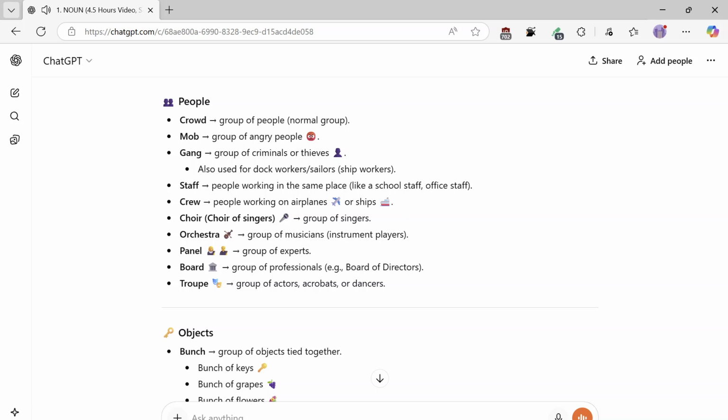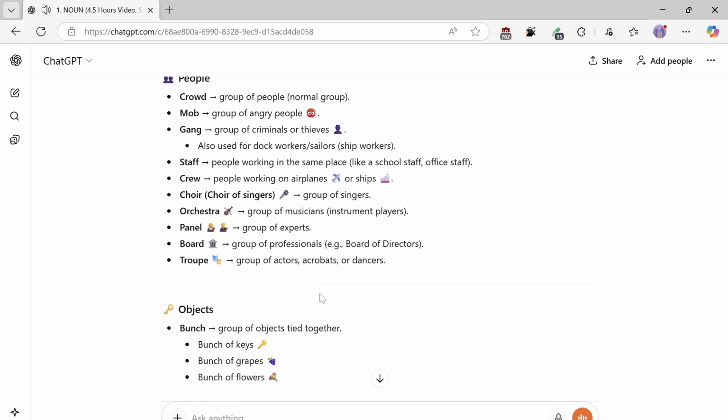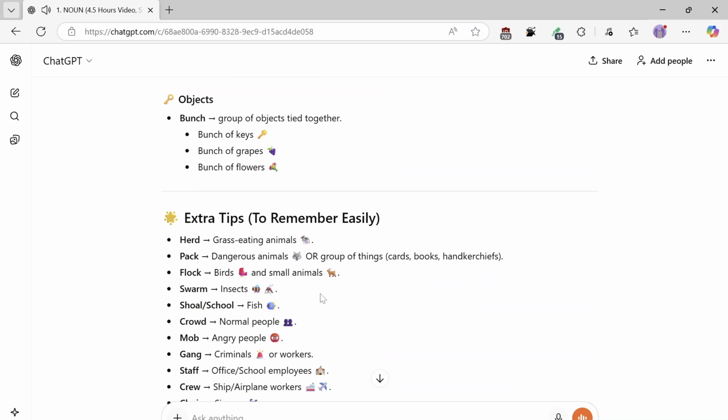Choir, group of singers. Orchestra, group of musicians, instrument players. Panel, group of experts. Board, group of professionals, e.g. board of directors. Troupe, group of actors, acrobats, or dancers. Objects: bunch, group of objects tied together. Bunch of keys, bunch of grapes, bunch of flowers.